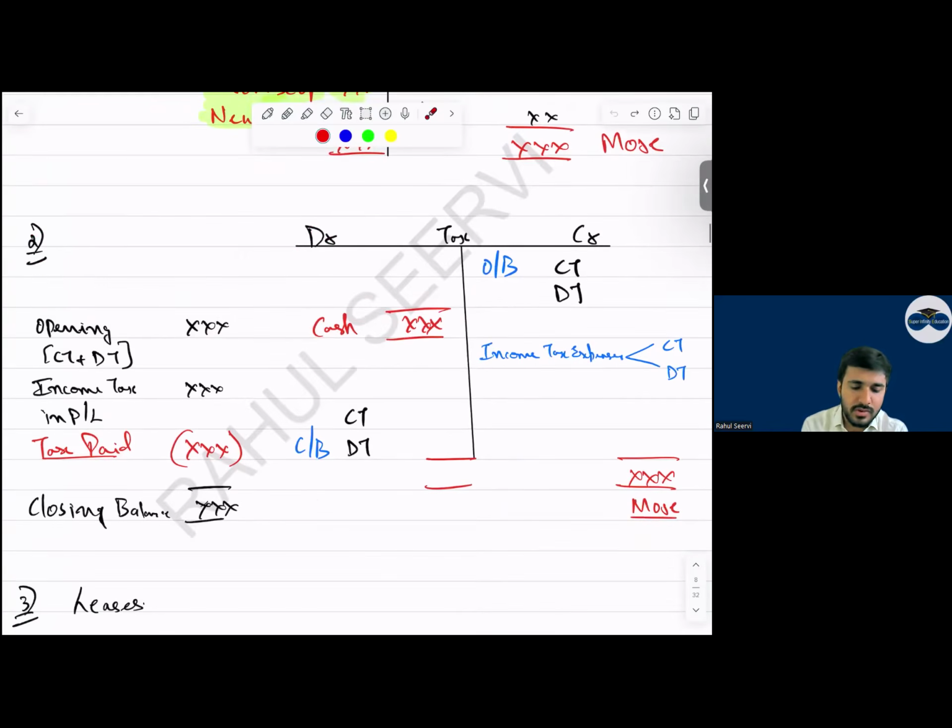Then next one. Debit, credit. Yes, sir. Opening, closing, current tax liability, deferred tax liability. During the year, what will you have here? Income tax in the P&L, which will be given. And on the debit side, there will be a difference. That debit side will be what, everyone? Tax paid. Either you prepare this ledger account or you do it this way. The answer will be the same.